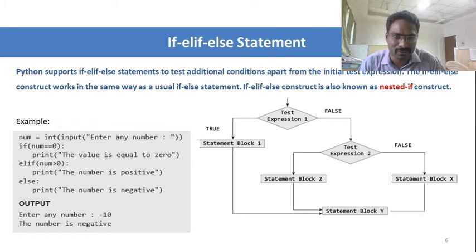So this is the flow diagram, or the flowchart. It checks the condition. If the condition is true, statement block 1 will be executed. After that, statement block y will be executed. If the condition is false, then the next condition will be checked, and there statement block 2 will be executed. Again, if it is false, then statement block 6 will be executed, continuing with statement block y.